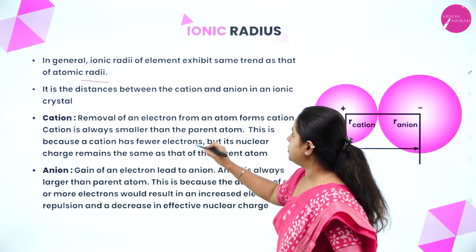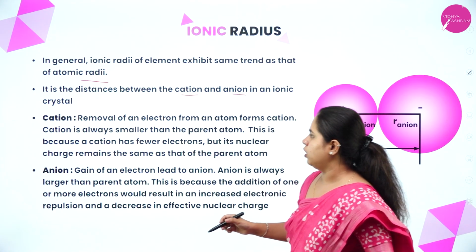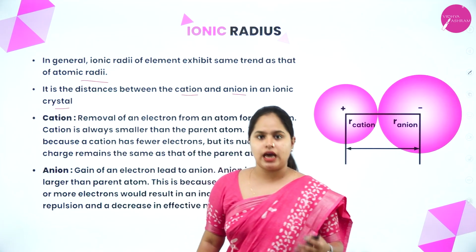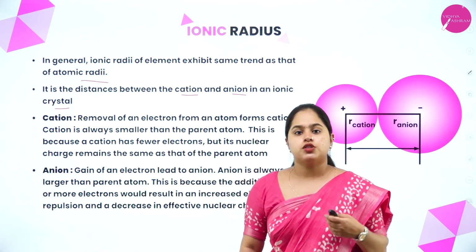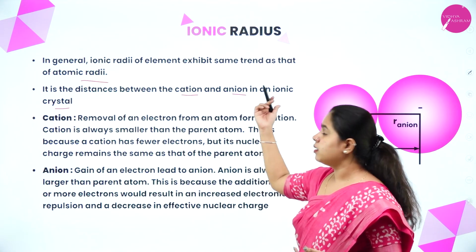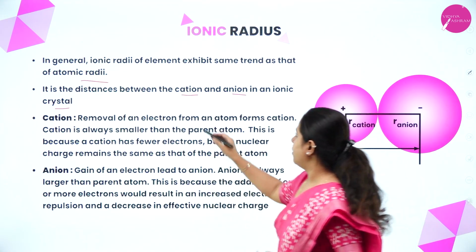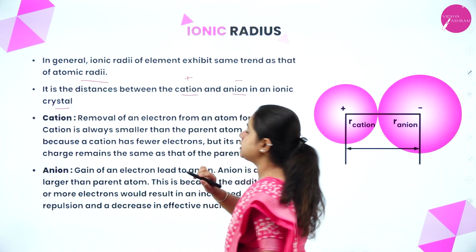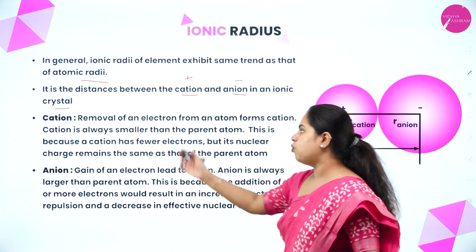It is the distance between the cation and anion in an ionic crystal. So, in an ionic crystal, there will be ions. As the name suggests, it is ionic radius. So, it is the distance between the cation and anion, that is the positively charged ion and the negatively charged ion. So, what is a cation?